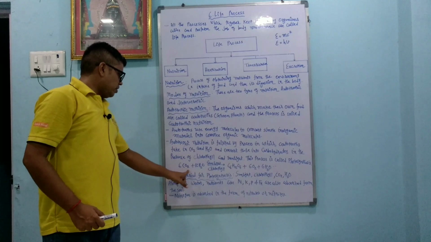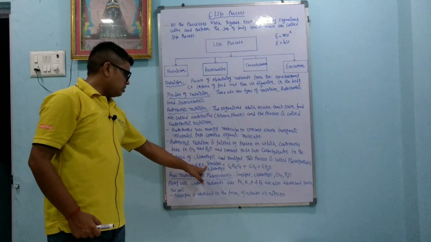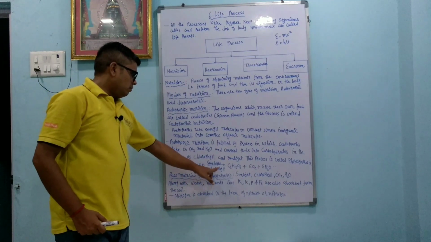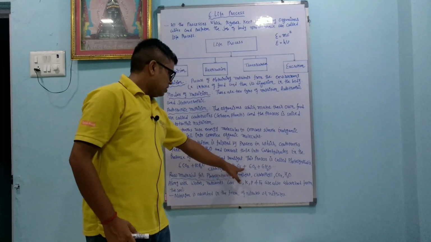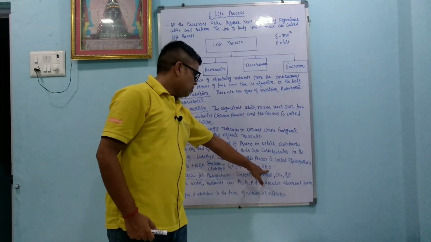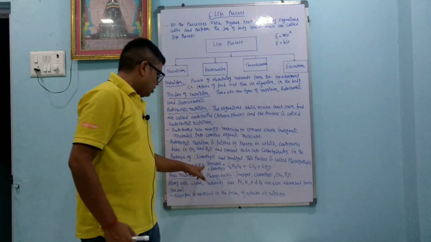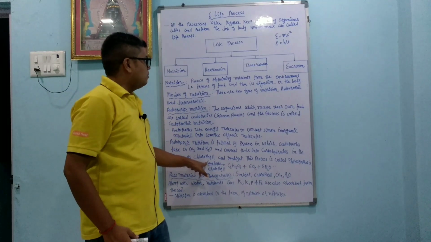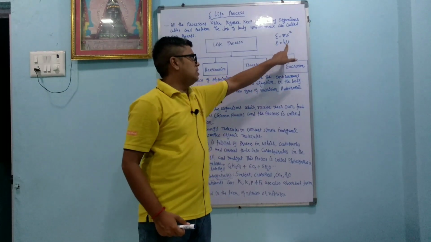So 6 moles of carbon dioxide plus 12 moles of water, in the presence of sunlight and chlorophyll, give glucose C6H12O6 plus 6 moles of oxygen plus 6 moles of water. Dear students, in many books, instead of sunlight, what is written here? Frequency.